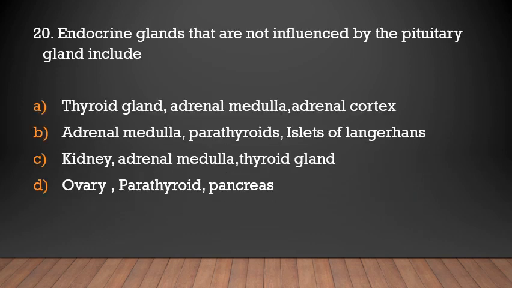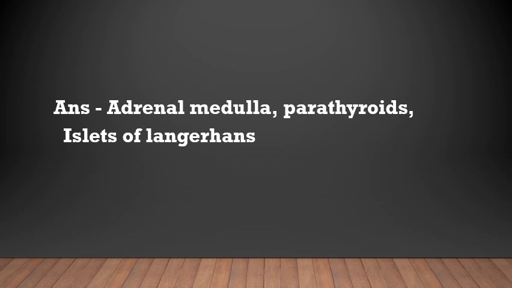Endocrine glands that are not influenced by the pituitary gland include: thyroid gland, adrenal medulla, adrenal cortex; adrenal medulla, parathyroids, islets of Langerhans; kidney, adrenal medulla, thyroid gland; ovary, parathyroid and pancreas. Adrenal medulla, parathyroids, islets of Langerhans. These glands are not influenced by pituitary gland.